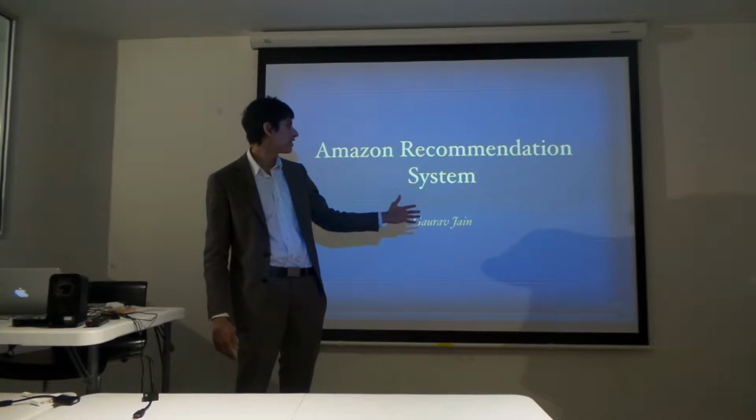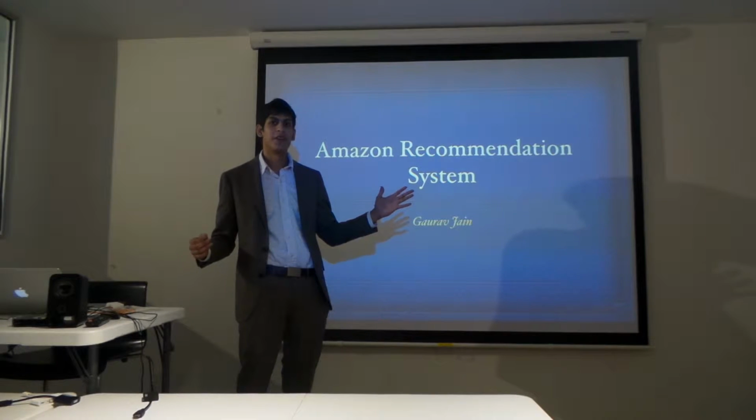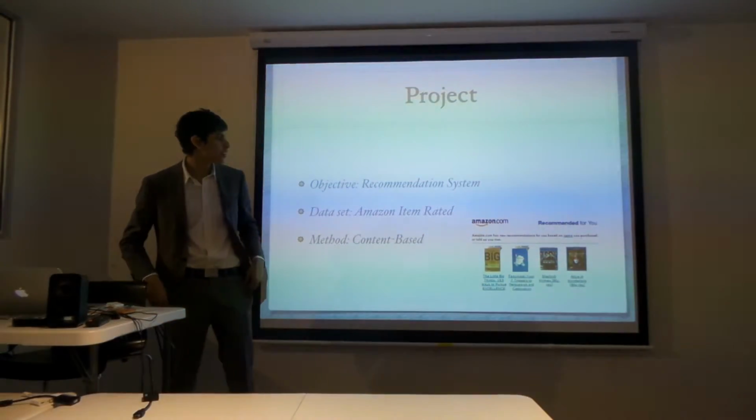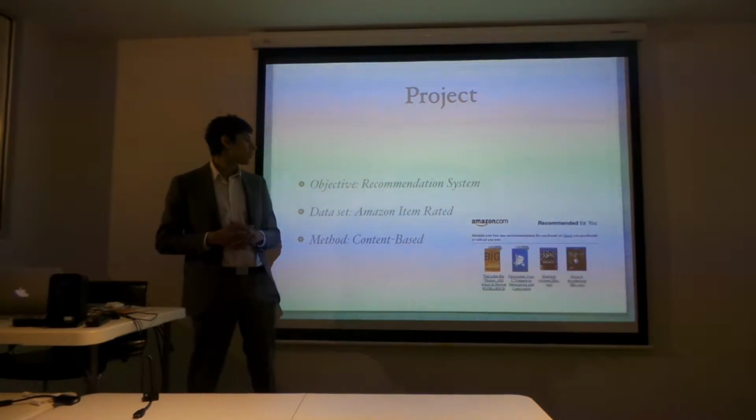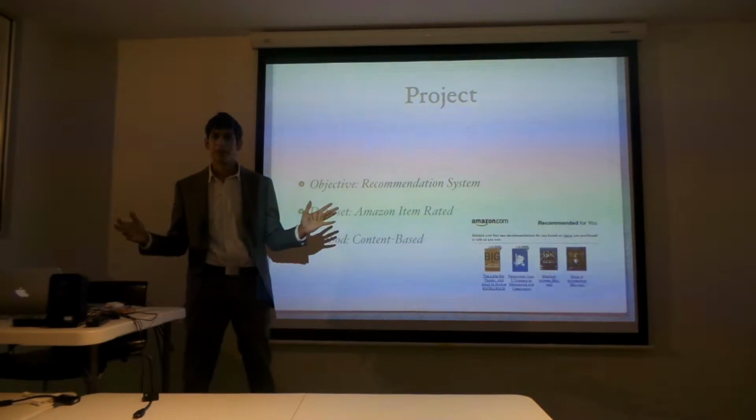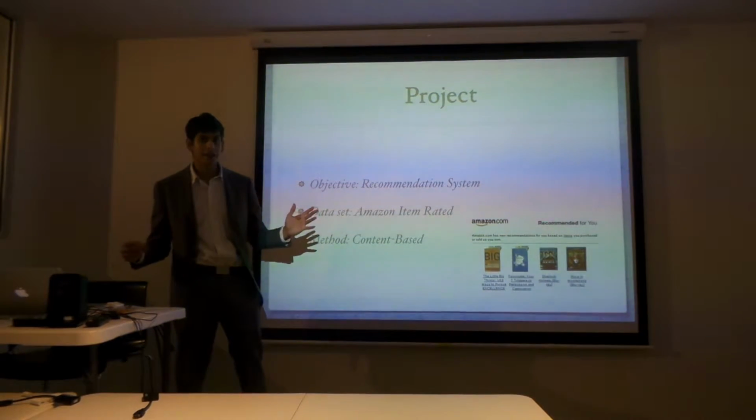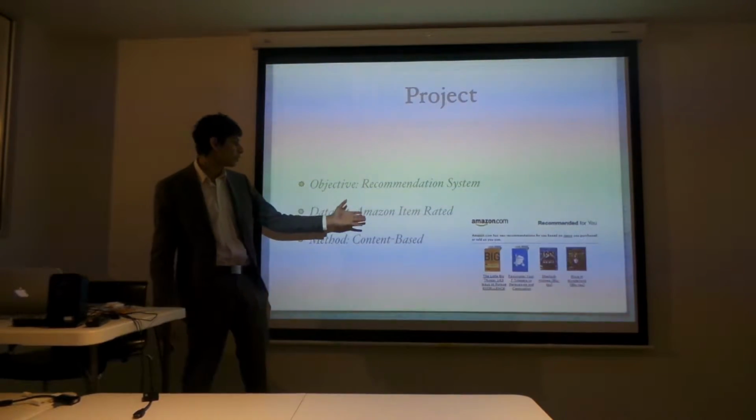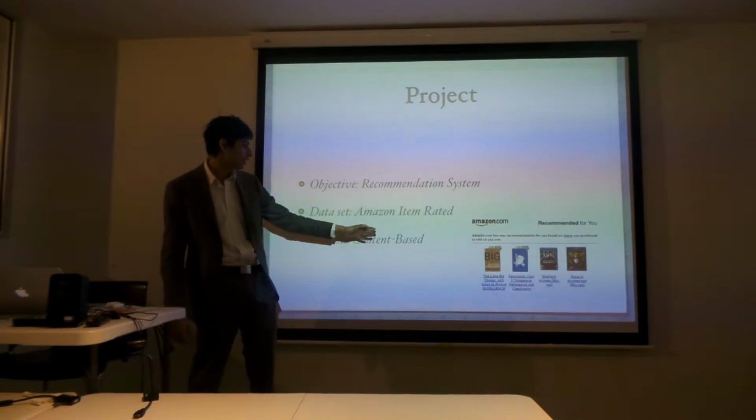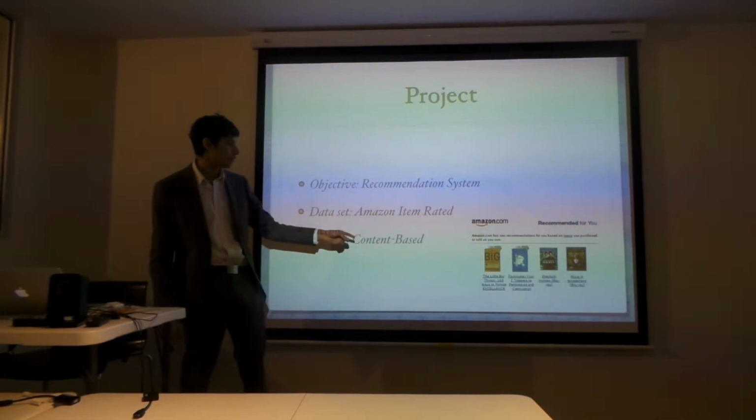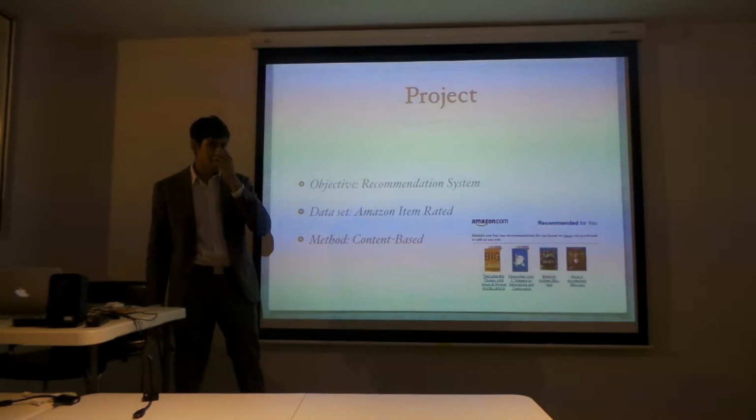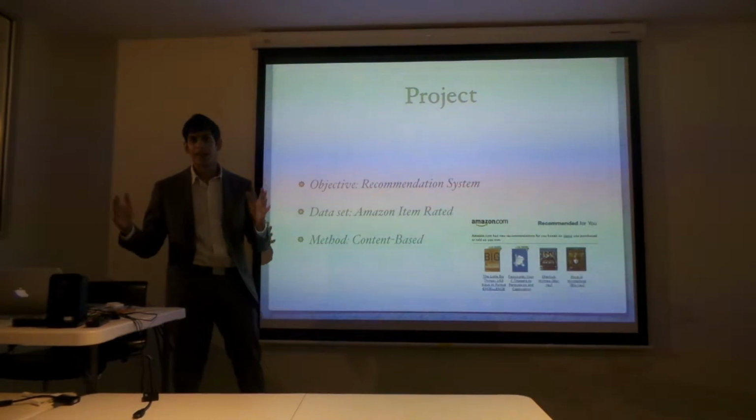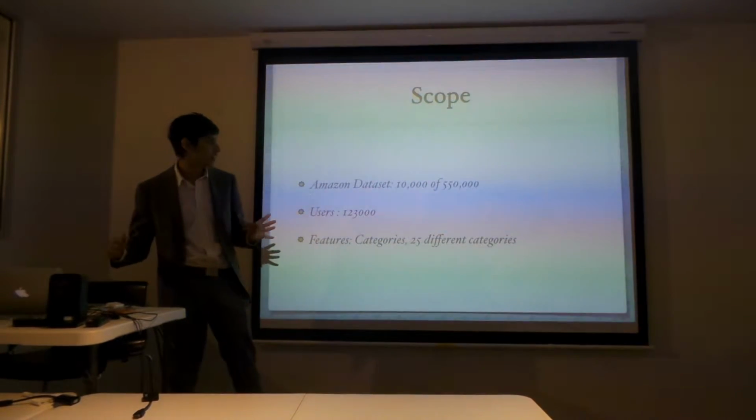My name is Gaurav Jain, and I did a capstone on an Amazon recommendation system. So what will my project look like? The objective of my project is to predict recommendations for users based on their past ratings. I'm using an Amazon item rated data set, and the method I'm using is a content-based system. It's different from collaborative filtering. Content-based is based on the content of the items and the user ratings.